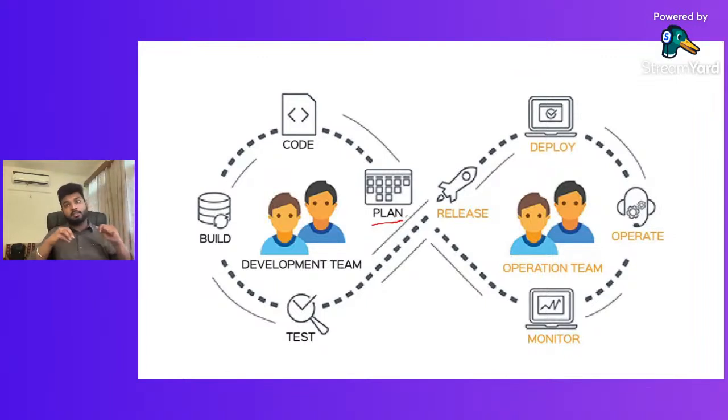Then after the test, that software or that feature is put into the release, which is managed again by the operational team. The operational team does several more types of testing, like penetration testing, black box testing, load testing, and all. After doing several tests, they put that software into deployment. Deployment is nothing but putting the software into production or over the cloud, which can be seen by the audience, user, client, etc.